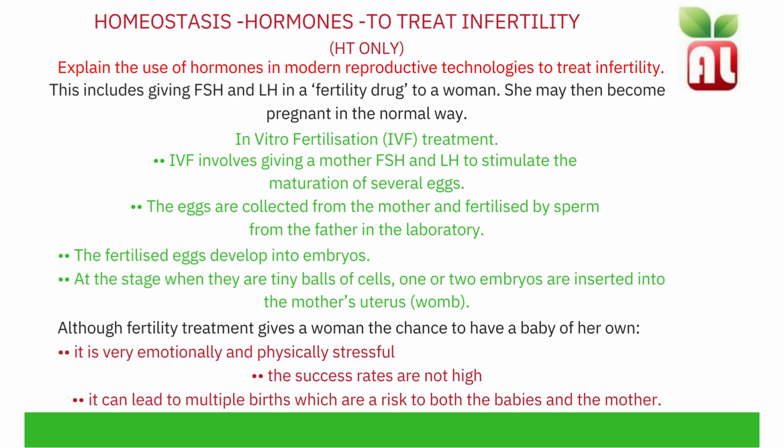Although fertility treatments give a woman the chance to have a baby of her own, it is very emotionally and physically stressful. The success rates are not high, and it can lead to multiple births, which are a risk to both the babies and the mother.